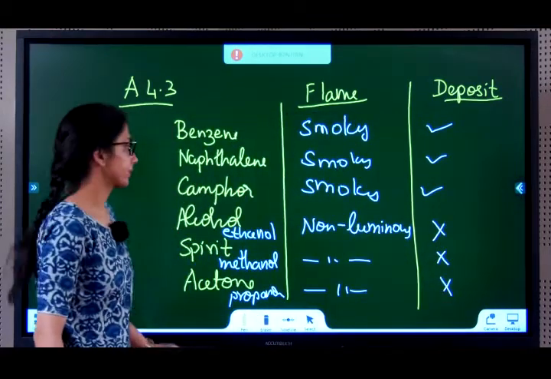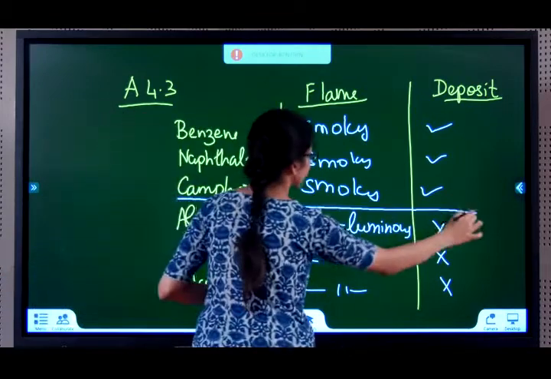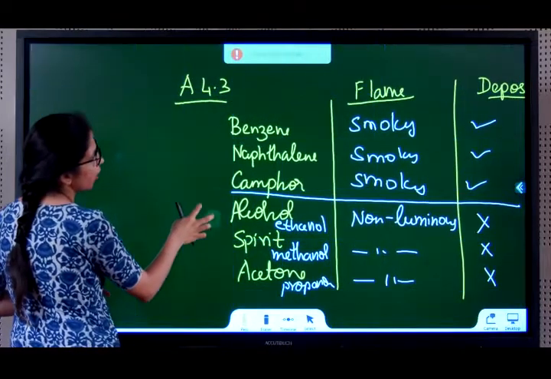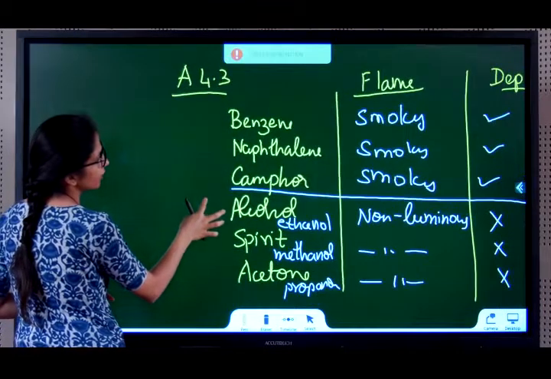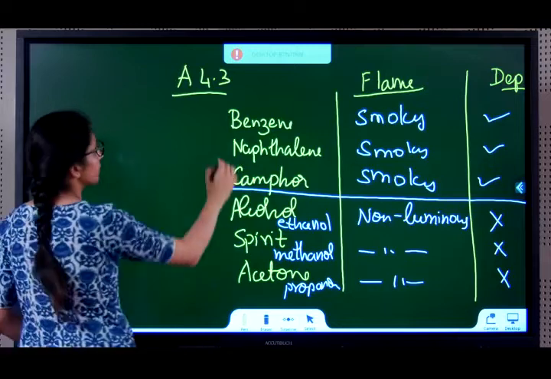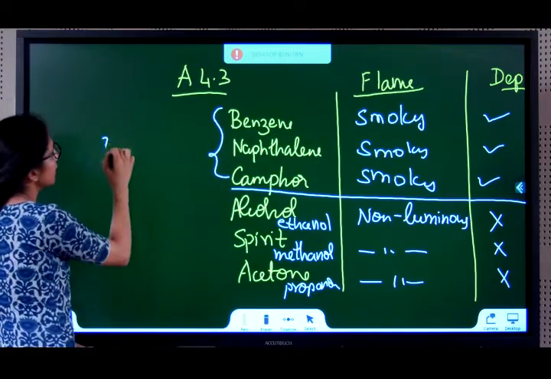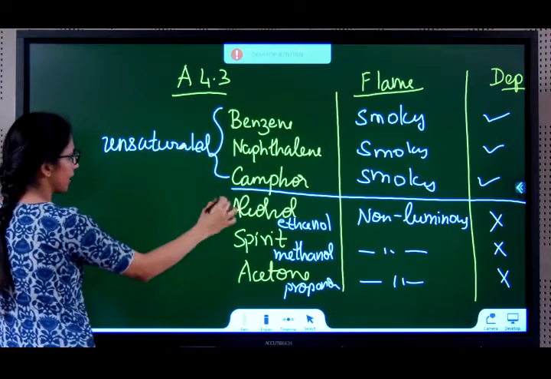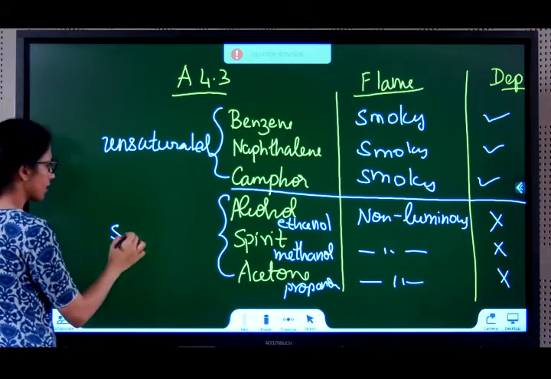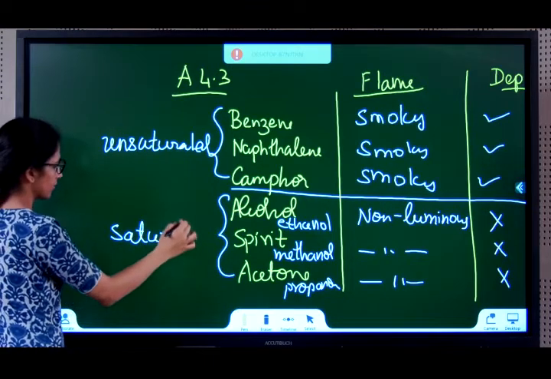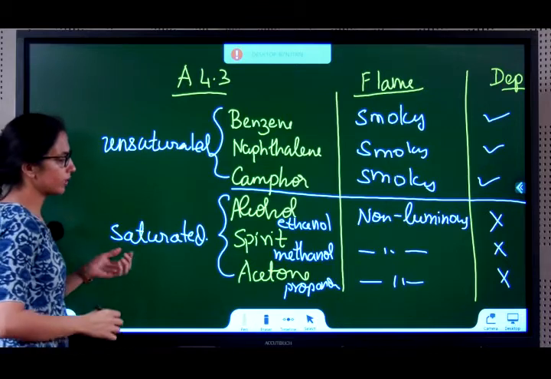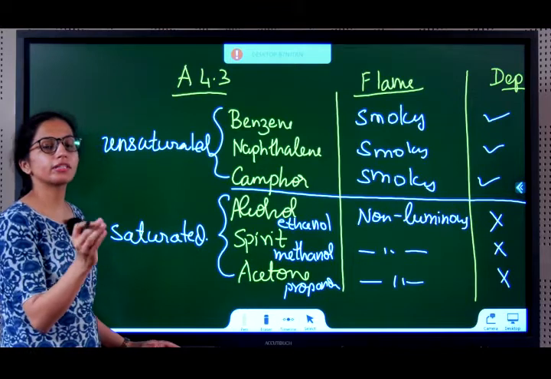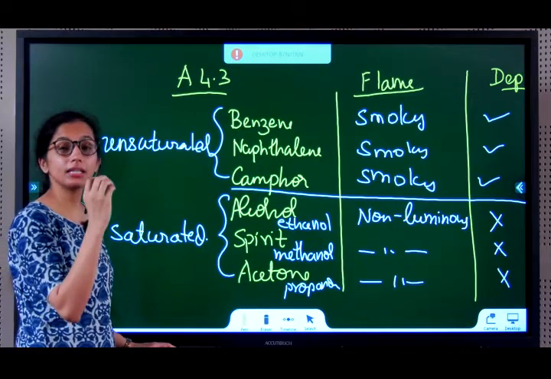In all these cases, you don't find black deposits. So what can we generalize by this experiment? I can generalize that all these three compounds that you've taken initially either have a double bond or triple bond. These are all unsaturated hydrocarbons. These are all saturated hydrocarbons. How can you say it's saturated? Acetone, there's a double bond. When you're talking about double bond or single bond, we are referring to the bond between carbon and carbon.